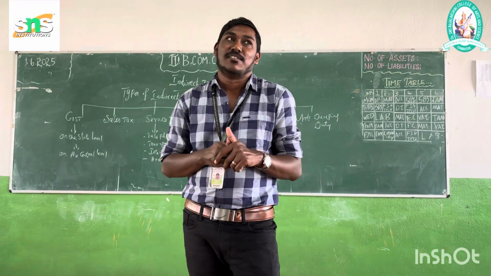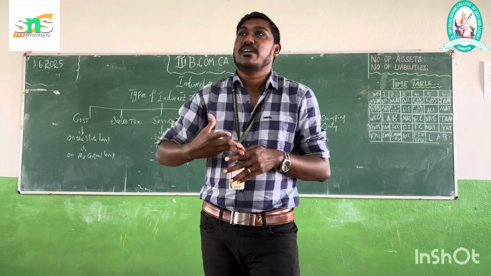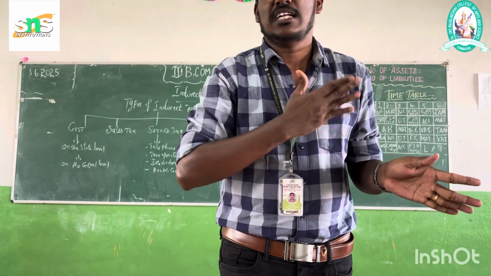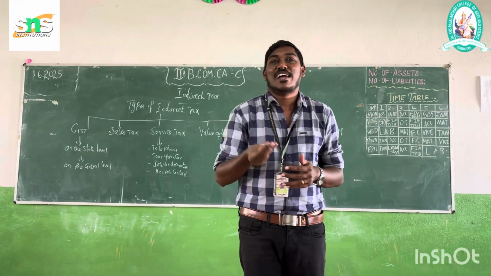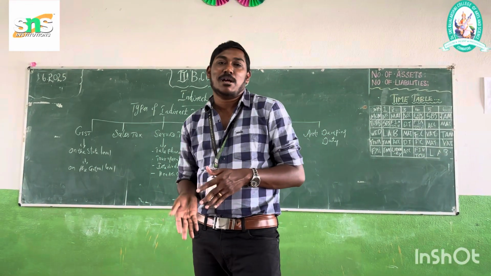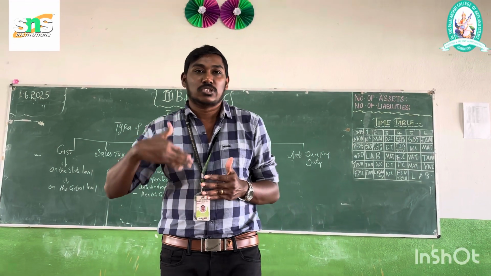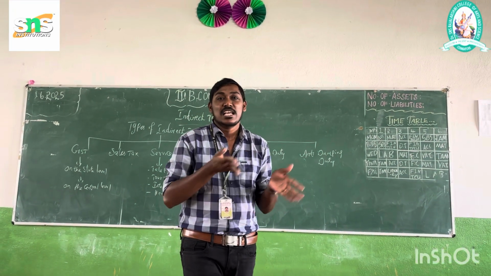At the state level, we collect taxes as state excise duty, which comes under state-level GST, and then countervailing duty, which is an extra levy paid to the government. These are the two things we pay to the state government.